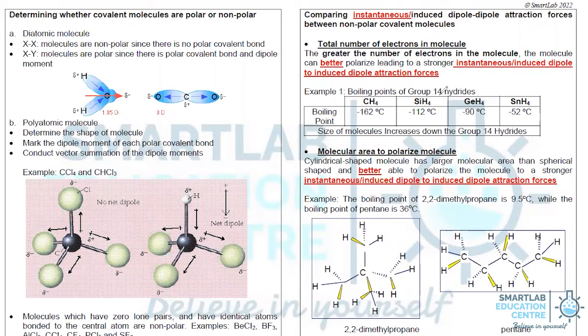Let's now take a look at the factors that affect the strength of this instantaneous dipole to induced dipole attraction force. We're going to call that, in short, IDID. IDID is dependent on two factors. The first factor is the total number of electrons. The larger the number of electrons a molecule has, the better able it is to polarize its molecule.